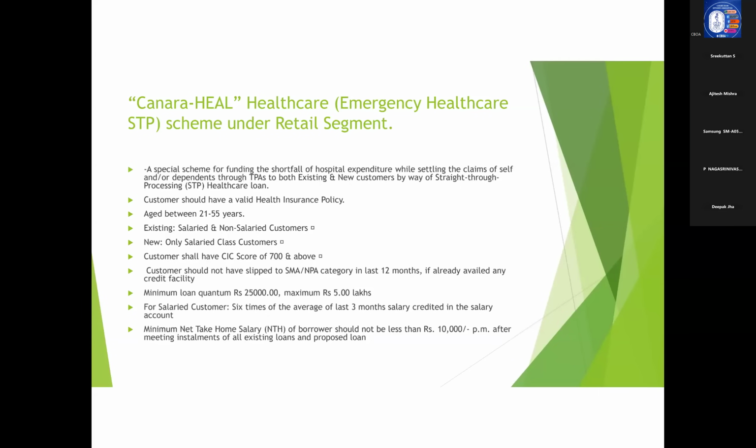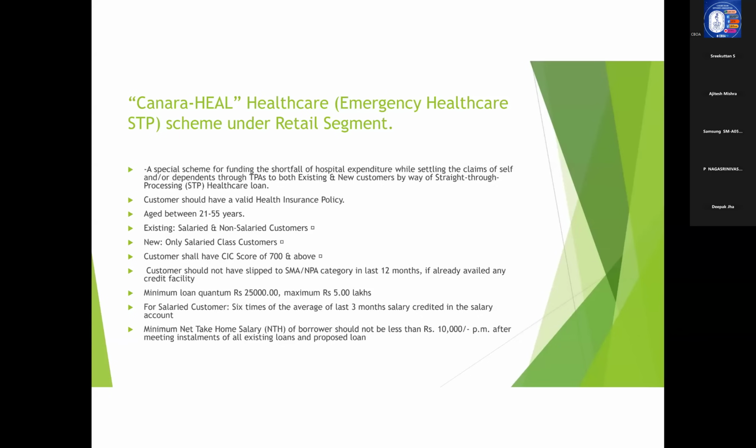Now, what are the characteristics or features of this particular product that we will see now. This particular scheme is aimed at funding the shortfall of hospital expenditure while settling the claims of self and dependents through third-party providers, for both existing and new customers, by way of a straight-through processing healthcare loan.